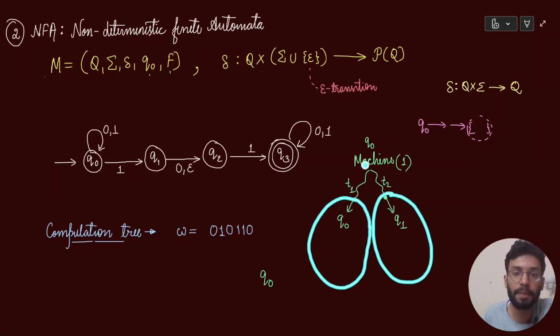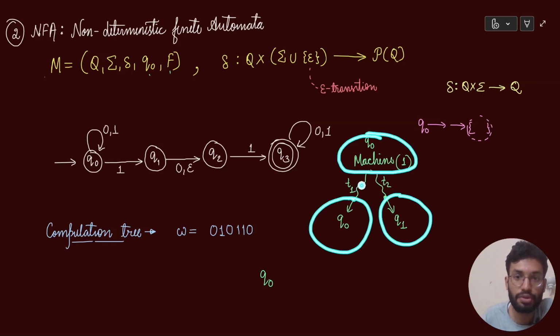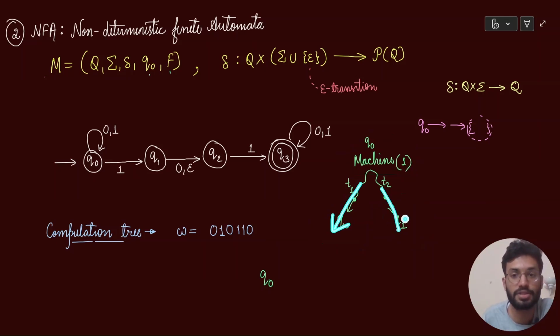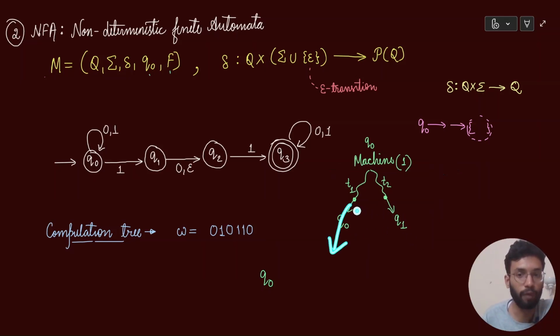So machine ने क्या किया, the machine was computing from here, machine ने अपने आप को duplicate कर दिया and machine passed two different threads of contexts to two different copies of itself. तो यहां से मशीन, यहां पर मेरे पास सिर्फ सिंगल मशीन थी. अब इस पॉइंट ऑफ टाइम से there are two distinct copies of machine working together. One is starting from Q0, the other one is starting from Q1. This is what a thread of context in an NFA means.